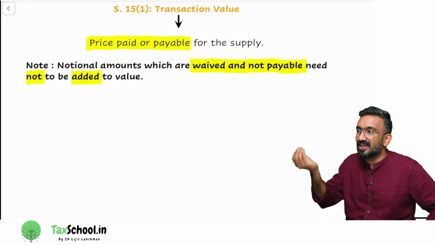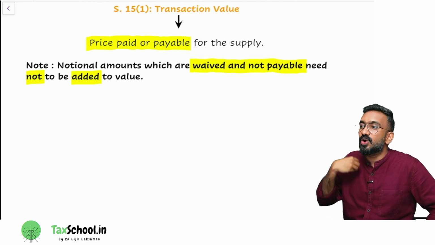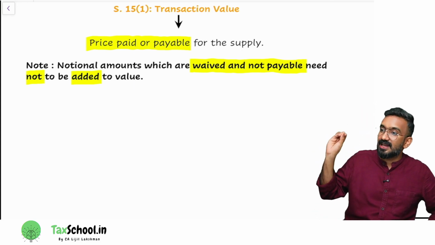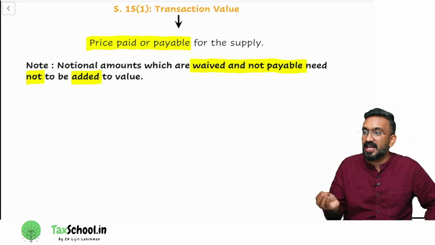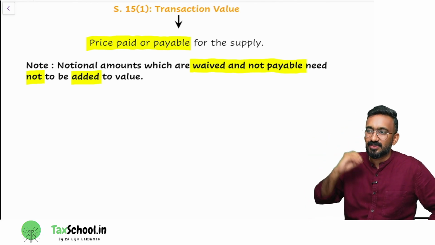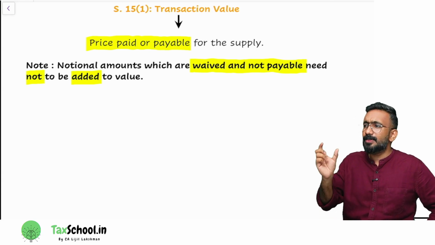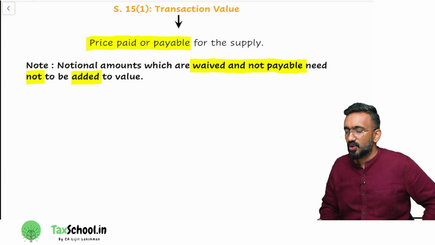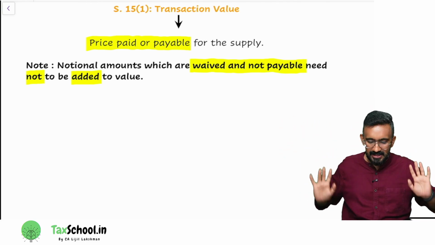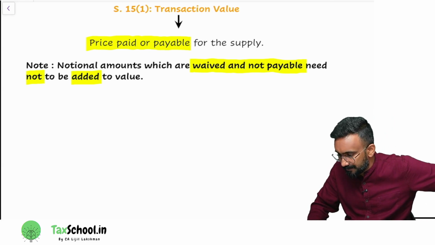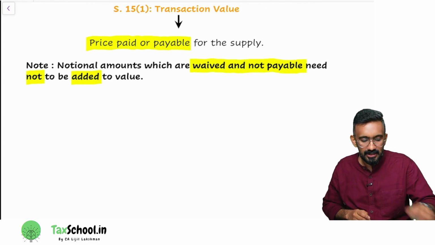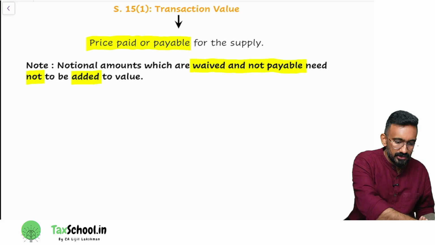Notional amounts which are waived and not payable need not be added to the value. Okay. What do you mean by notional amount? Notional amount can be associated as waived and not payable. Okay, I'll give you a simple example for that matter. Say I'm selling a mobile phone, right? So I'm selling a mobile phone.